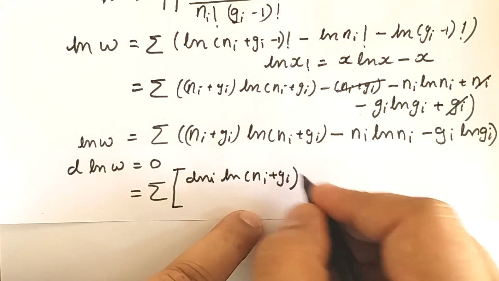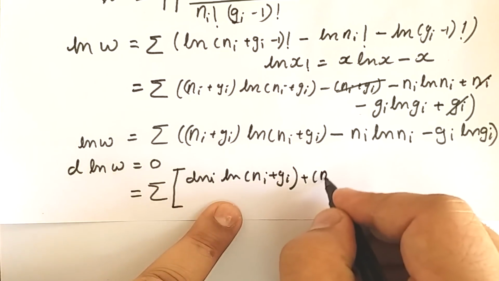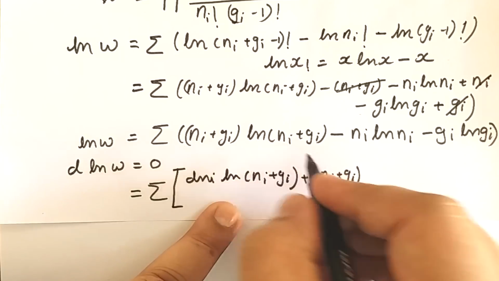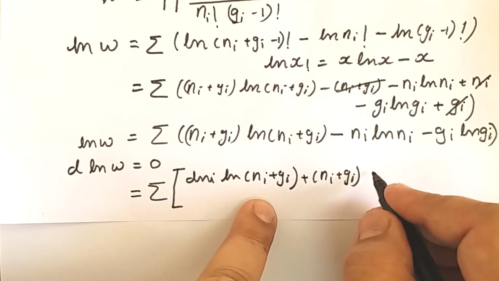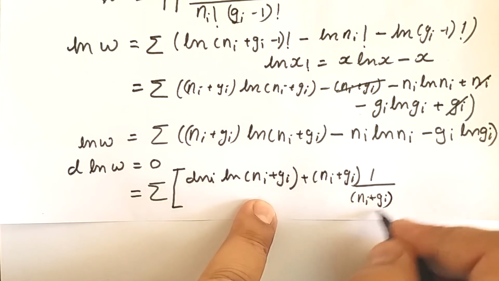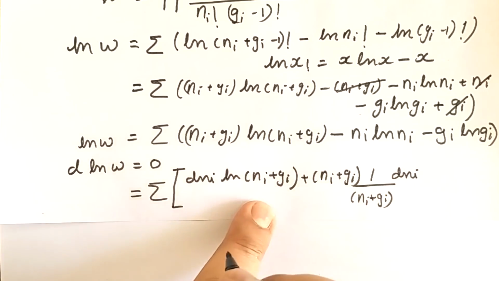Again plus, then this term will be constant. So Ni plus Gi, and differentiation of ln of Ni plus Gi will be 1 upon Ni plus Gi, and again this term will be differentiated, so we will have dNi.